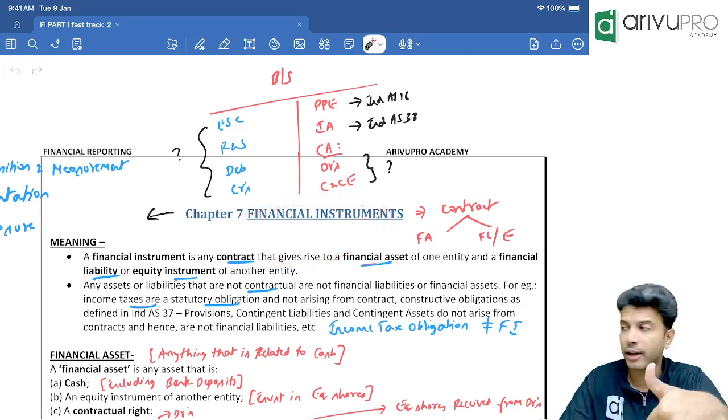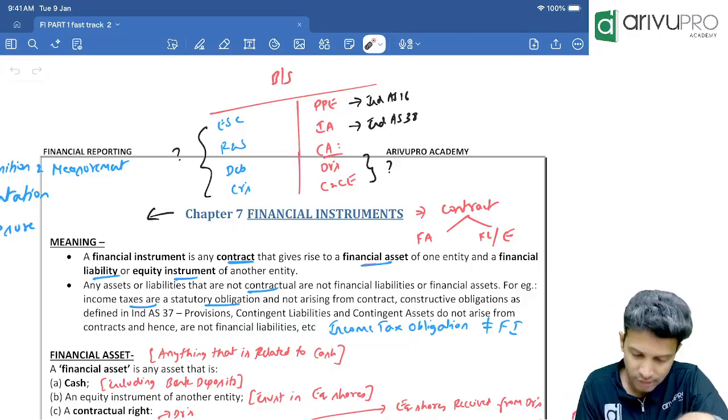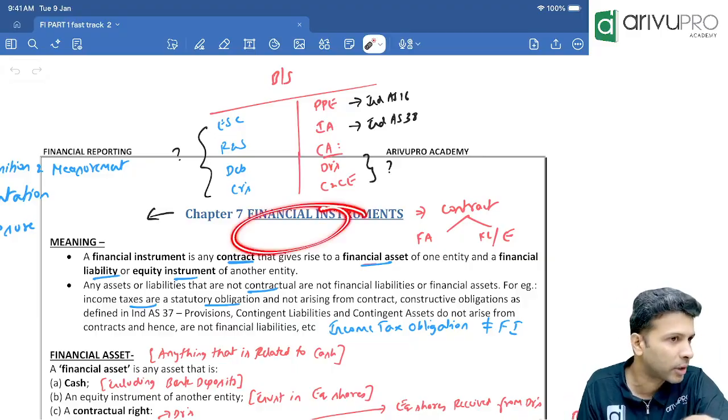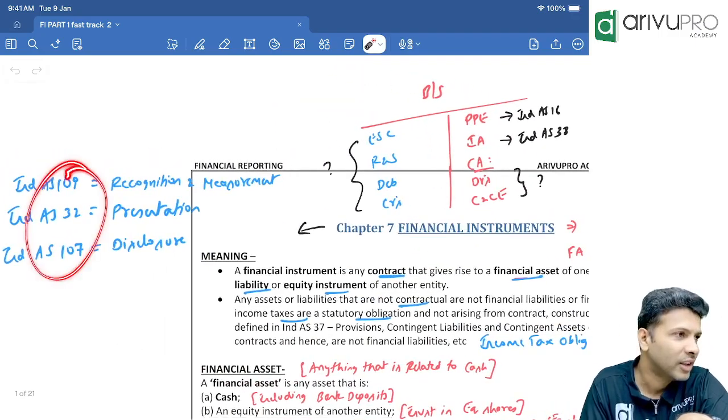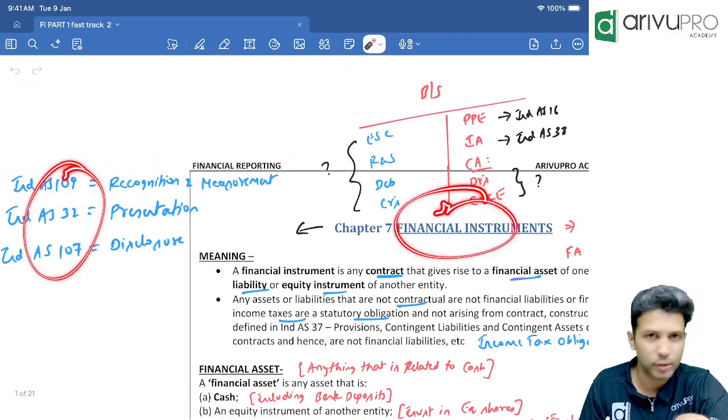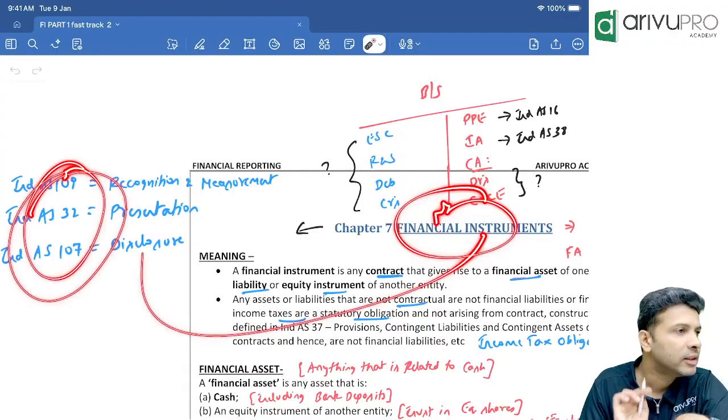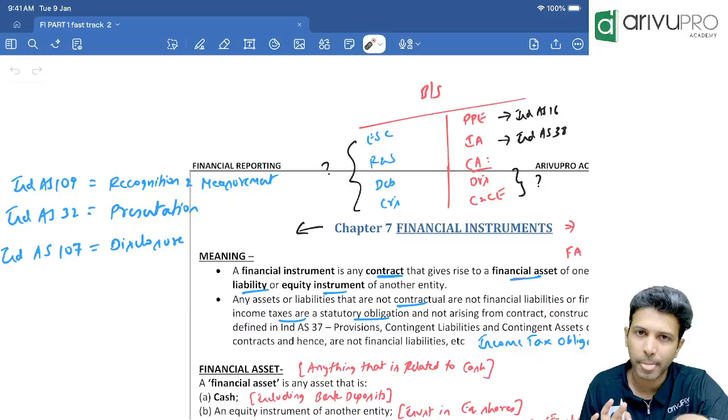Sir, this is not Ind AS, sir. This is a topic, sir. No, sir. This is also an Ind AS driven topic only. Here we don't have one Ind AS, we have 3 Ind AS. If you cover financial instruments, you will be covering these 3 Ind AS. I'll come to that in a bit, right?